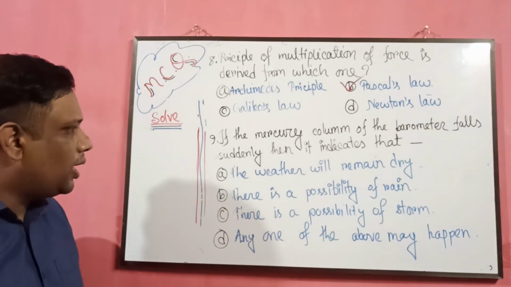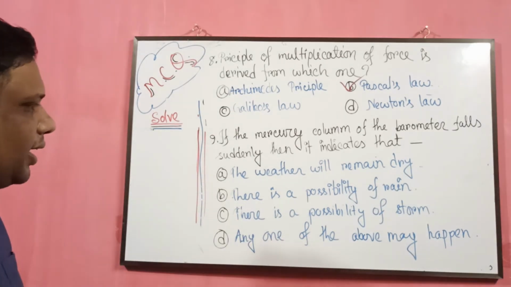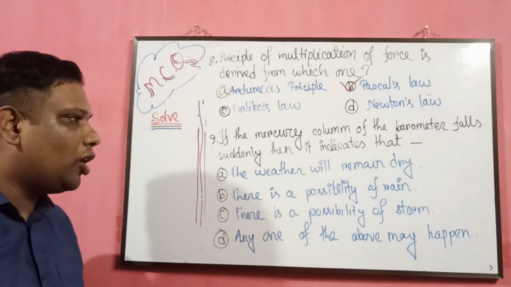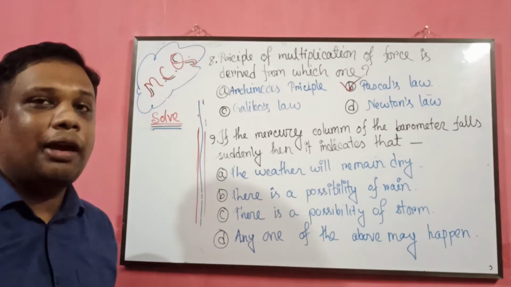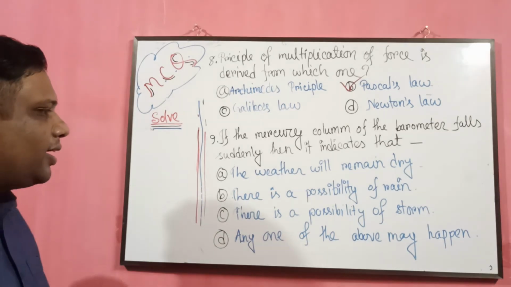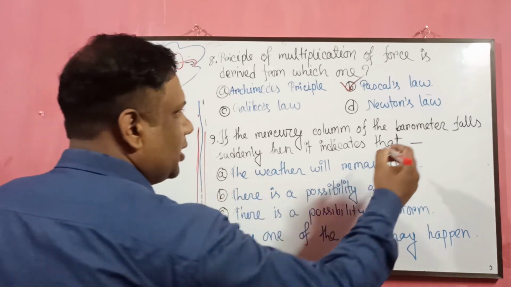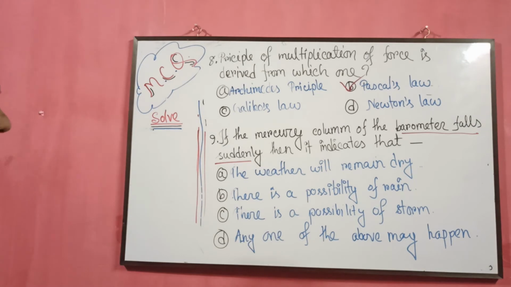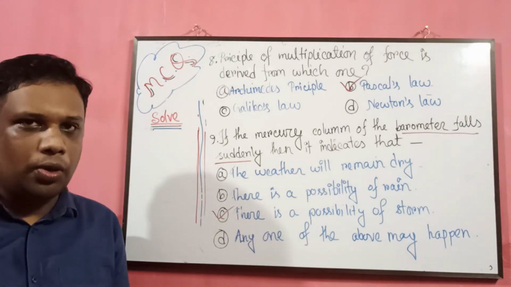Now number 9: if the mercury column of the barometer falls suddenly, then it indicates that the options are: the weather will remain dry, there is a possibility of rain, there is a possibility of storm, any of the above may happen. Dear students, here is the answer. There is a possibility of storm because the barometer falls suddenly. That's why the answer will be C, which is there is a possibility of storm.